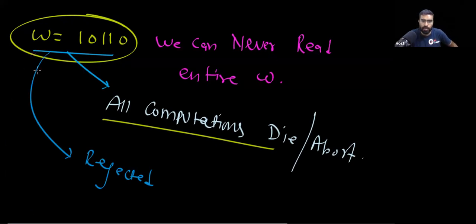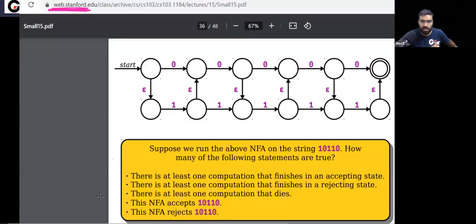I can say no computation will go to a final state or non-final state at the end of the string. There is no such computation. So you can notice there is at least one computation which will die. Yes, this is true. There is at least one computation that dies and you will reject. So the answer will be these two.